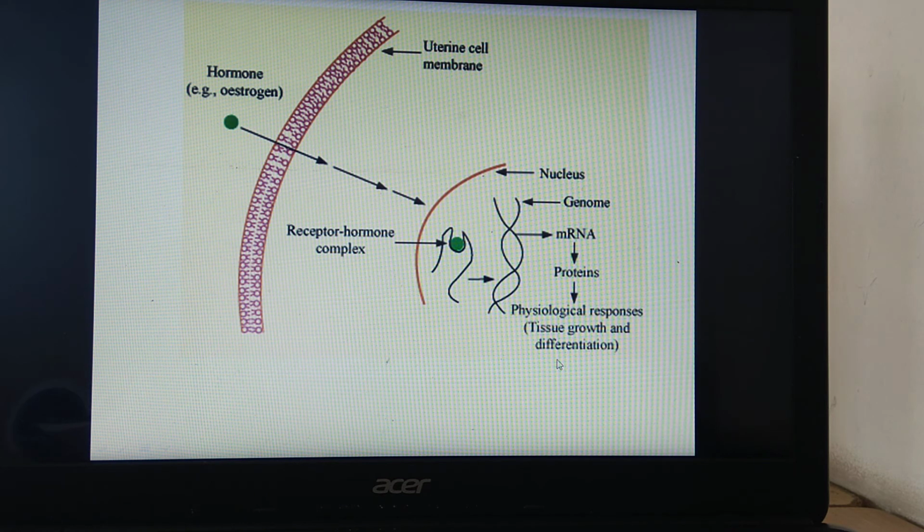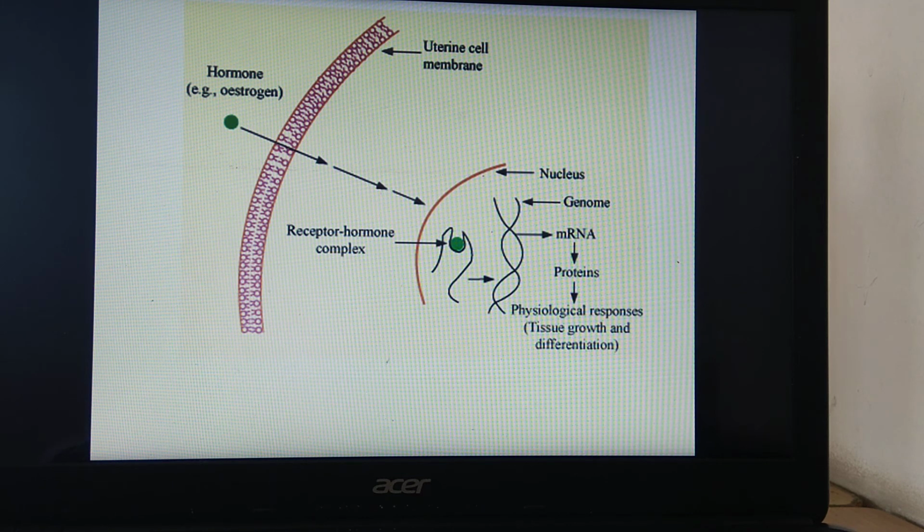Okay, so once again I will repeat that. This is the plasma membrane of a cell. This is one of the hormones called estrogen, which is lipid soluble. As it is lipid soluble, it can pass through this membrane into the cell. Here it forms a receptor hormone complex which enters into the nucleus. Then this receptor complex binds to the regulatory site of DNA. Because of that, it starts forming mRNA, and this mRNA is responsible for formation of protein, and these proteins are responsible for physiological responses like tissue growth and differentiation.